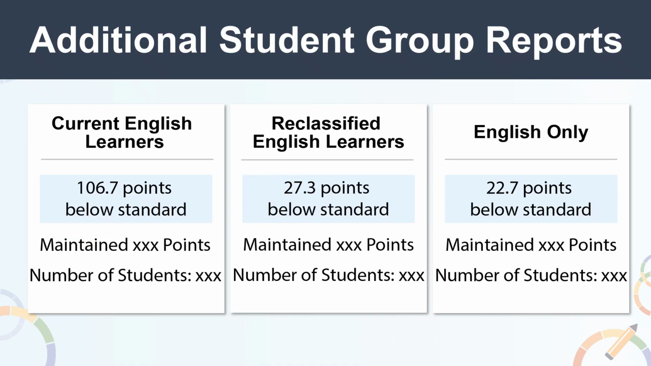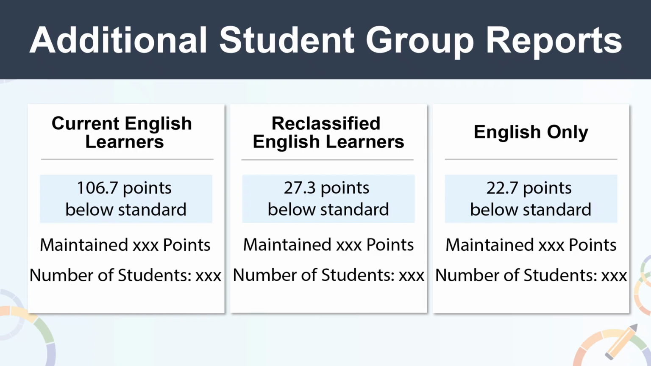Additional information is displayed for the academic indicators within the additional student group report. As we covered in the last slide, the View More Details link provides more specific student group data. The distance from standard is also reported for a few extra student groups. These are reported for informational purposes only, and they are not included or used in state or federal support determinations. No color performance level is assigned; however, the status, change from the prior year, and the number of students are reported. These additional student group reports are available for current English learners, reclassified English learners, and English-only students.